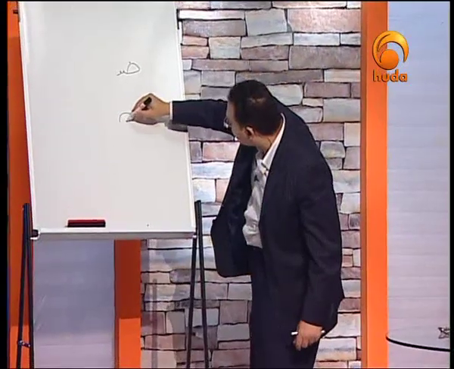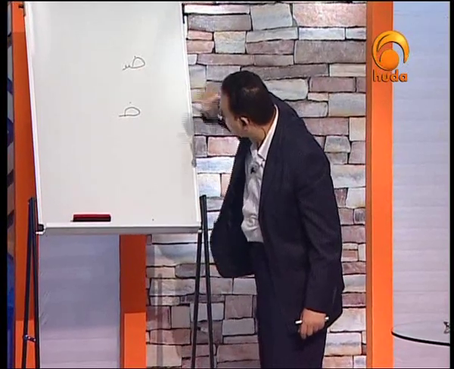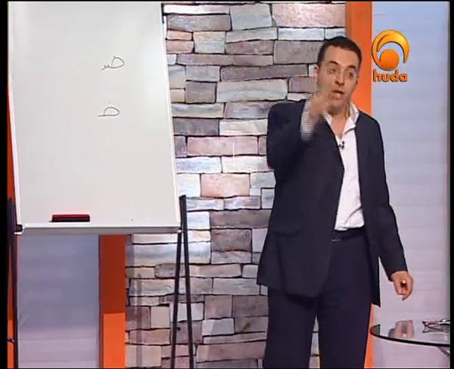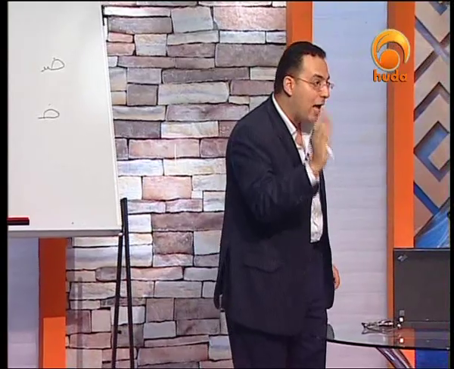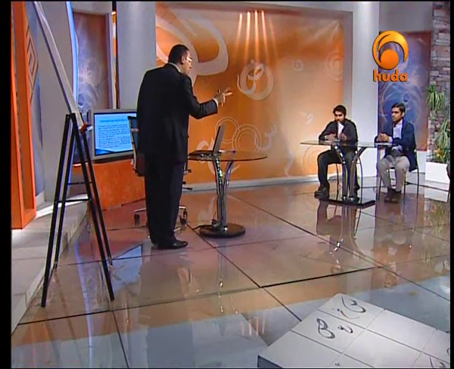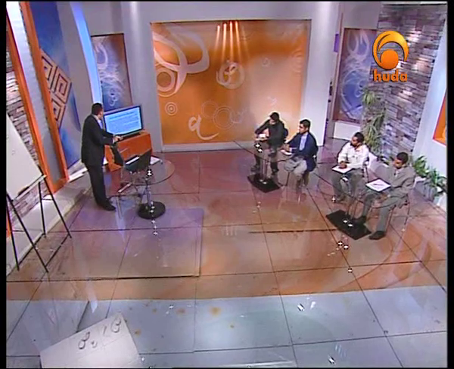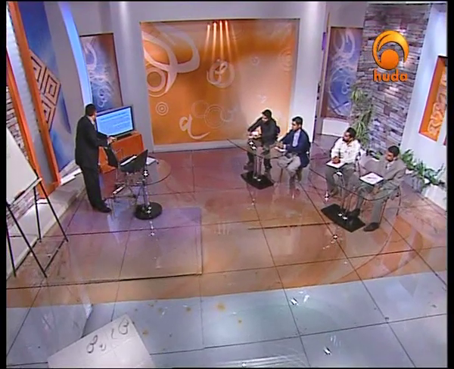There are two essential points to keep in mind when writing dog. The first one is the loop must be big and oval shaped, and I think that this is quite important. Here is that. Can you see that? So it's the same like saw. Just remember that. This is the first part, but again, we will have a kind of tail. It's the same tail that happened before in seen, sheen, and sod. Probably the tail could be a little bit different in jim, ha, kha, and ain. So the loop must be big and oval shaped, and there must be a small tooth after the loop and putting a dot above it.